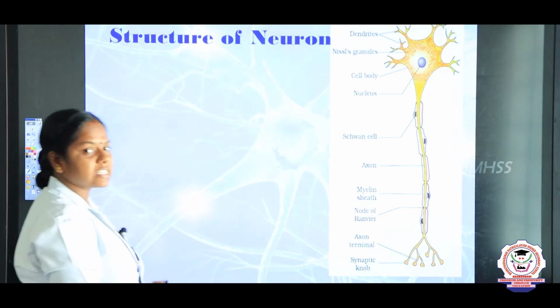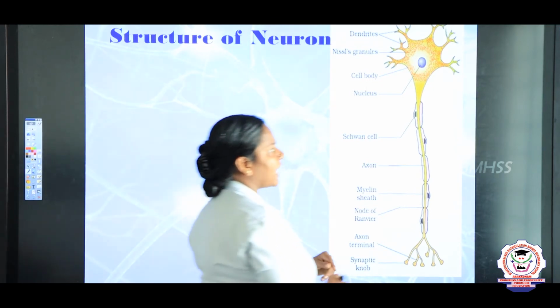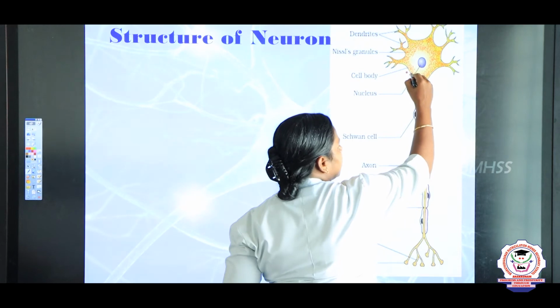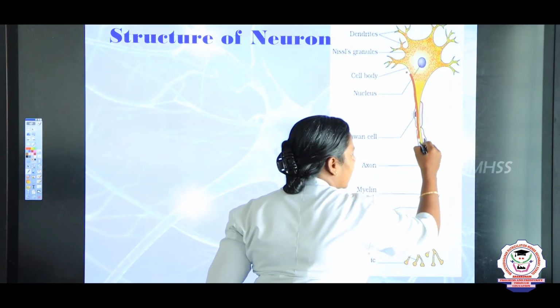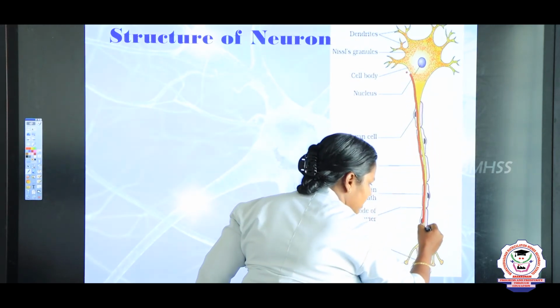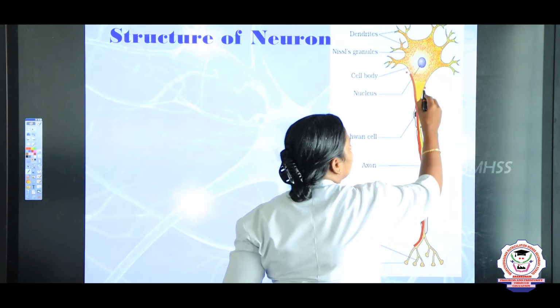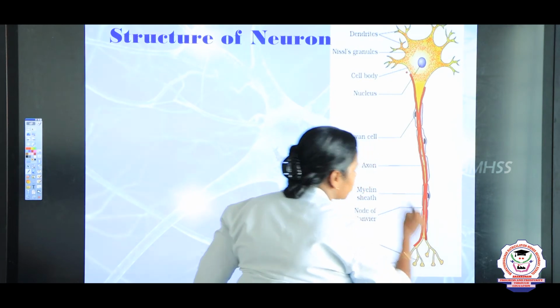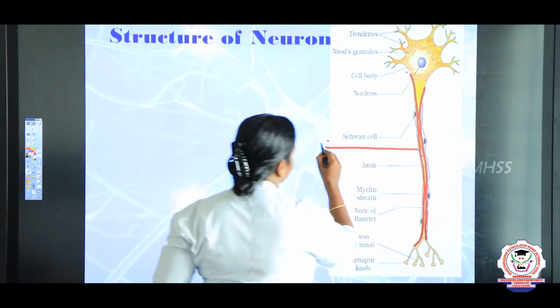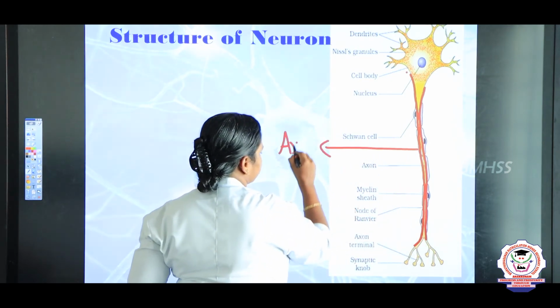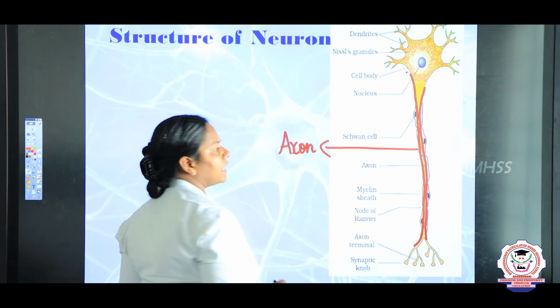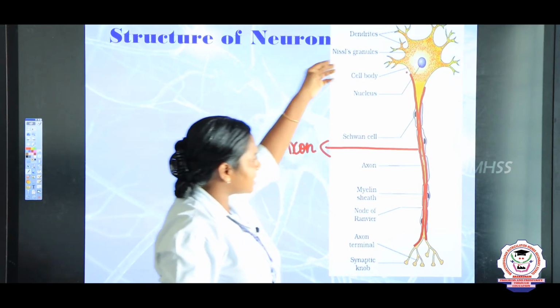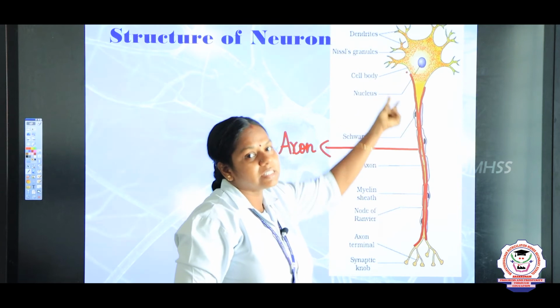Next we are going to discuss another part, that is the axon. From the cyton you can see one long tube arises, right children? So this long tube we call an axon. It is a long tube-like structure that arises from the cyton.